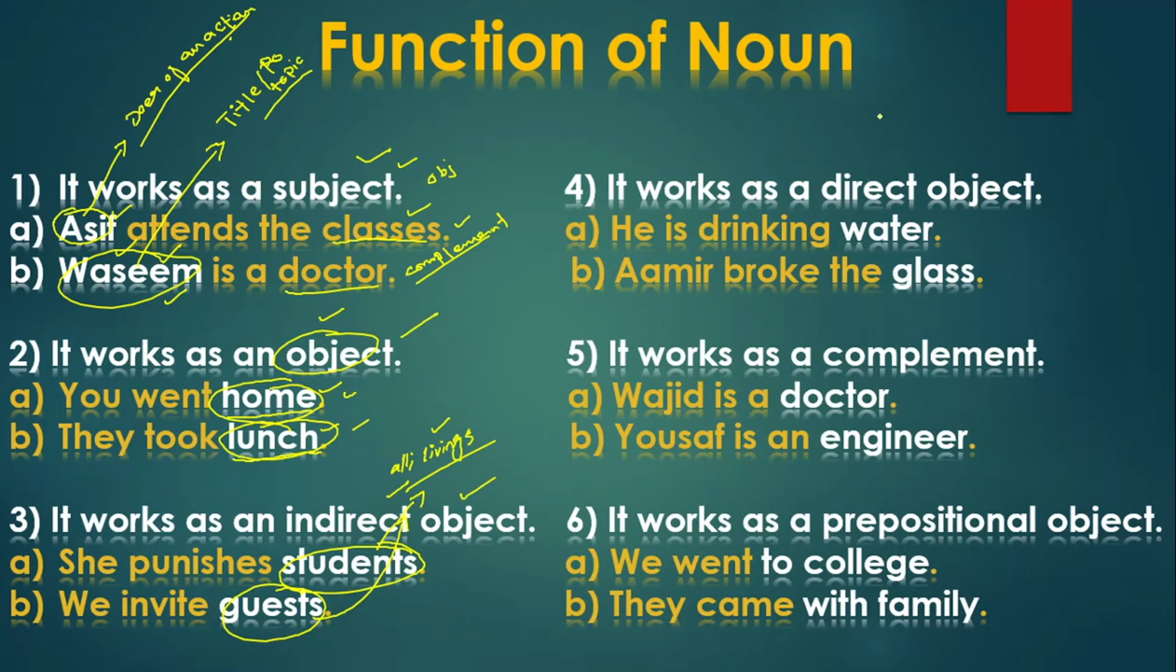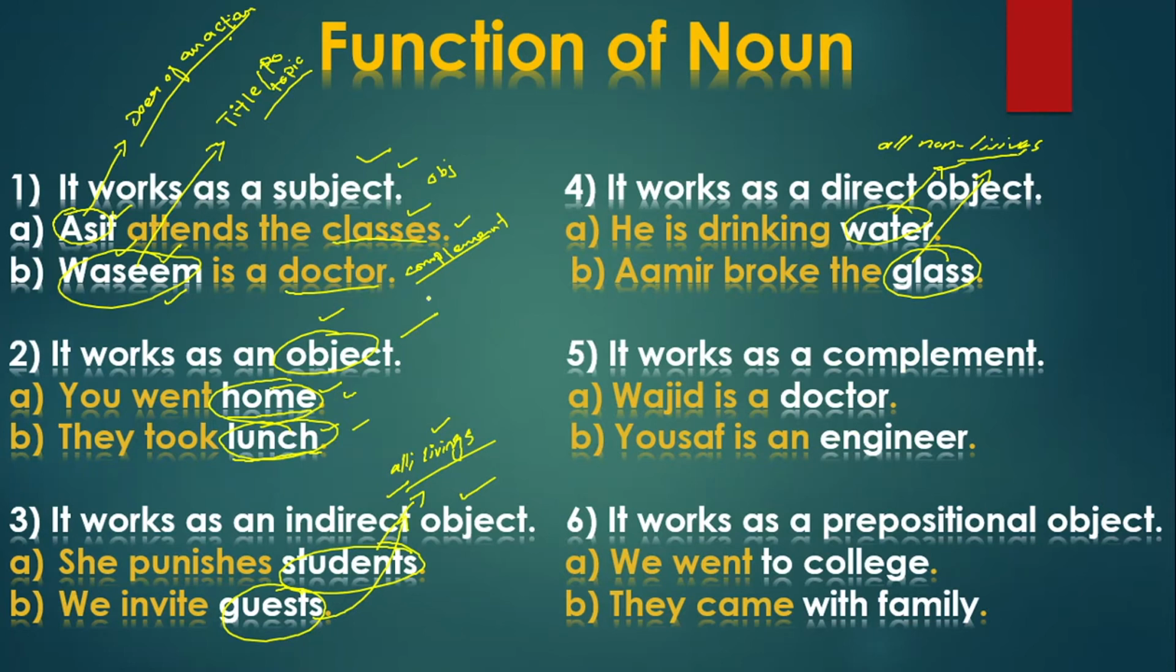Fourth function we have for noun, that is known as, it works as a direct object. What is direct object? All non-livings. Now what are all non-livings? All non-livings which cannot grow, breathe, and move. Now see, water. He is drinking water. Water is non-living, and here it is known as your direct object. Amir broke the glass. Now glass is what? Direct object, non-living.